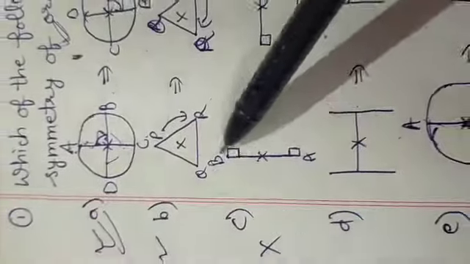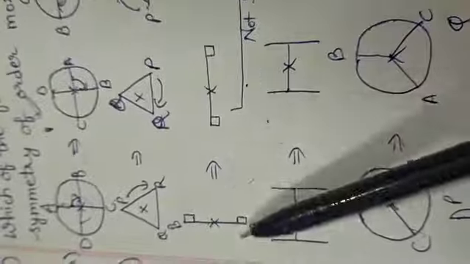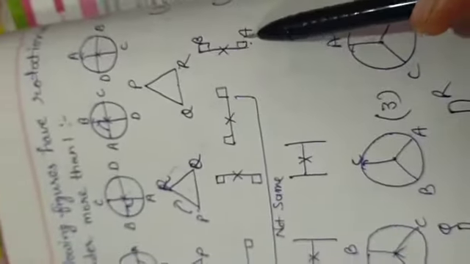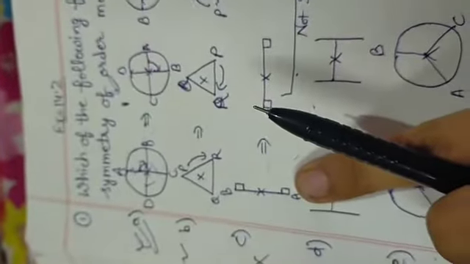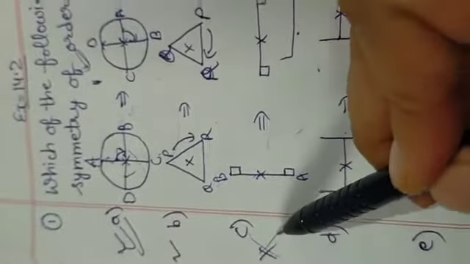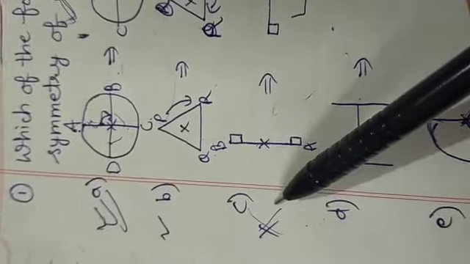Now this is the straight line and the boxes are coming on the right side. Look, in the first order it is not in the same position, in the second order it is also not the same, in the third order also it is not the same, but here at this step it is the same. So how many orders of rotational symmetry are there? One. Completing one round, meaning at this step, it is the same. So don't cross it, because this figure does not have rotational symmetry of order more than 1.